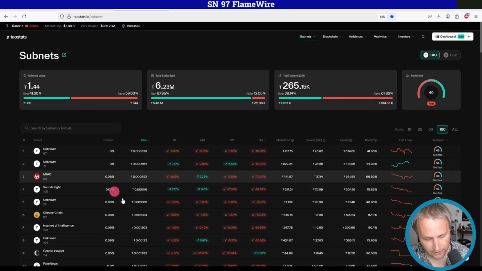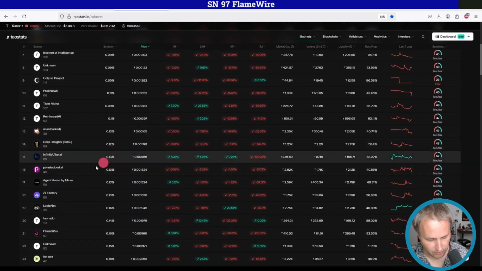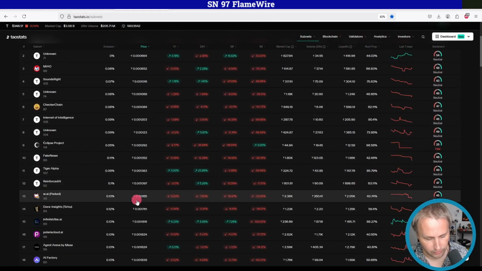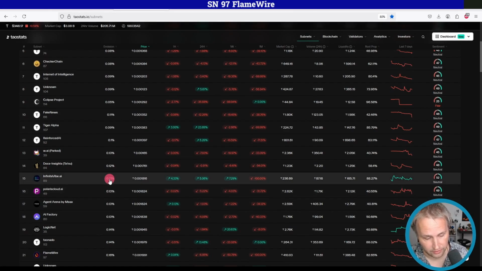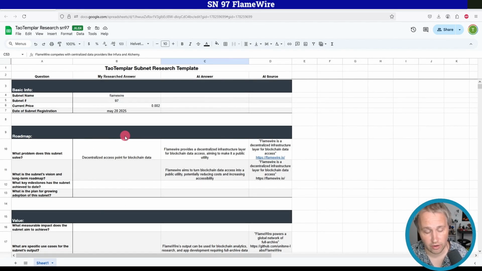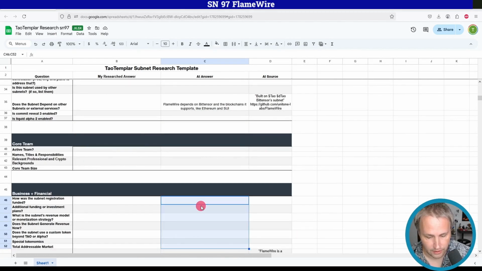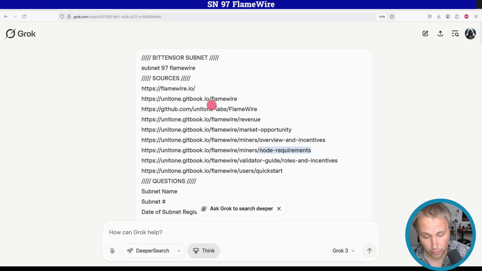So yeah, if we go back to the subnet prices here, we can see that Flamewire is near the bottom, 20th from the bottom, but they are building something and they're rather new. So maybe there is some potential. Now from my research here, I believe what they are building is legitimate. However, I don't know anything about their team. Maybe I could fill this out more if I provided either more links to the sources here or asked the subnet owner myself.